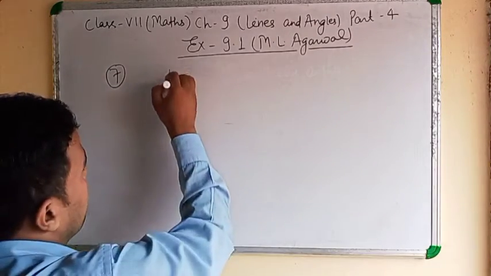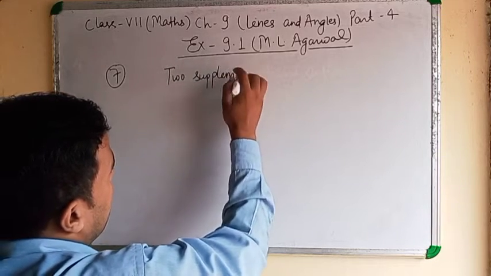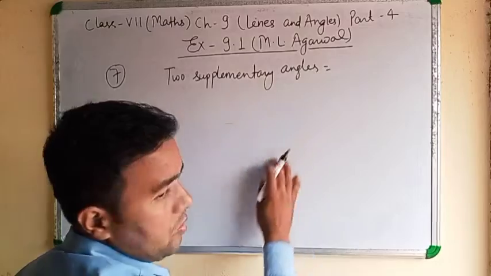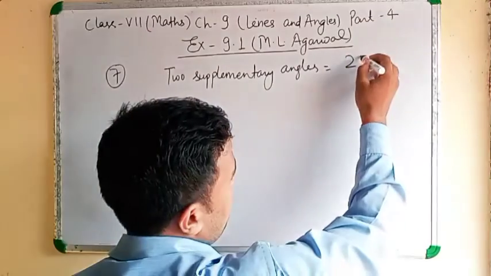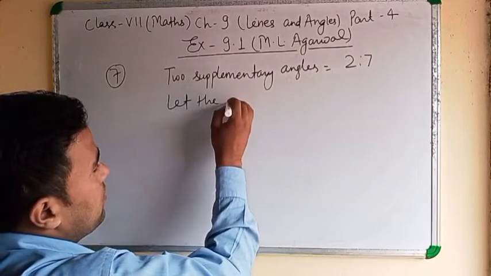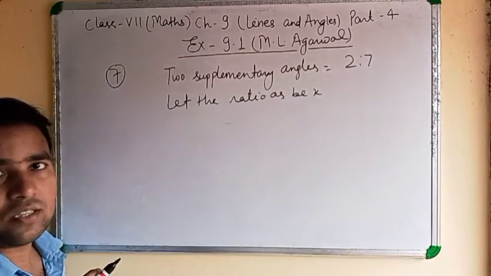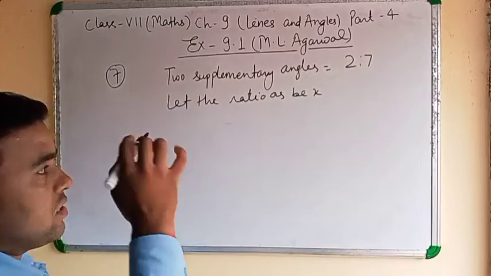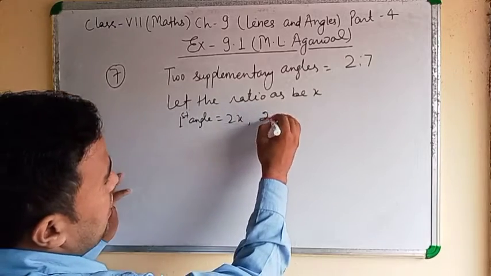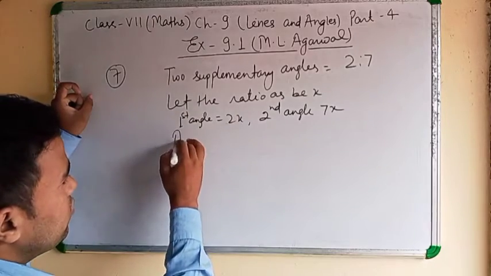Two supplementary angles are given in the ratio 2:7. Clear? Let the ratio be x. Clear? First angle 2x, second angle 7x. Clear? According to the question,